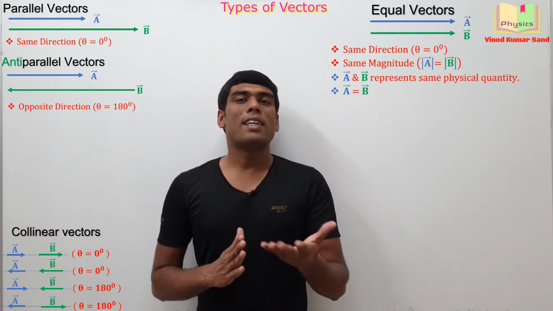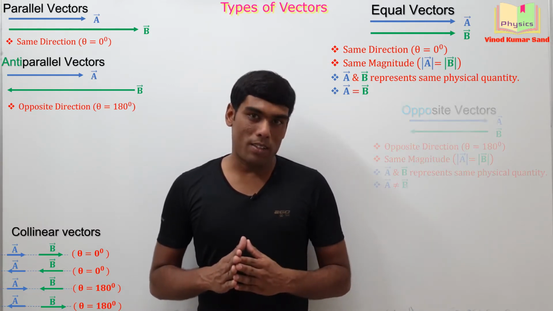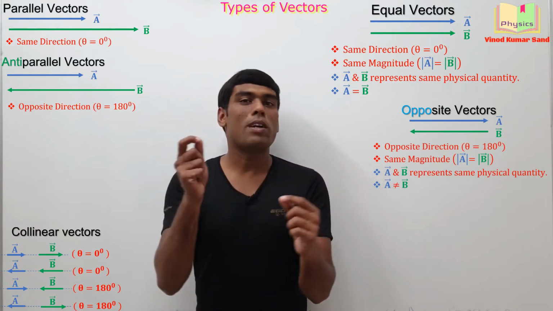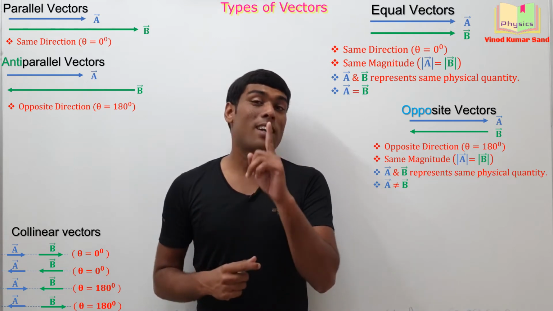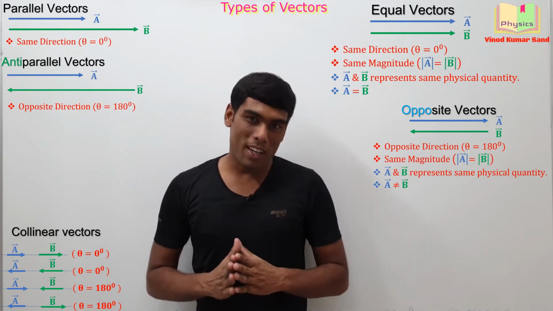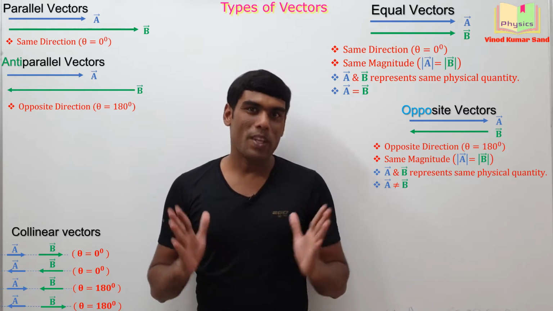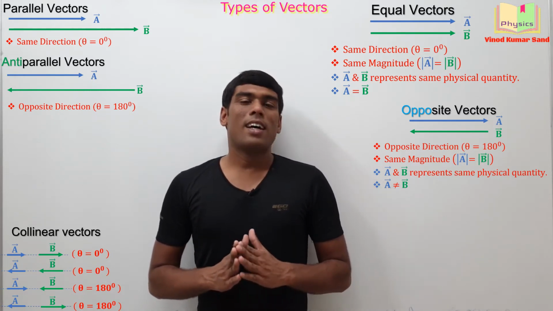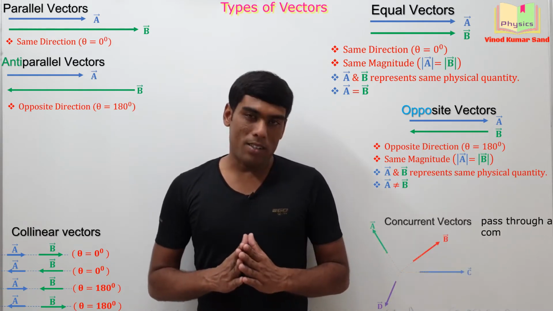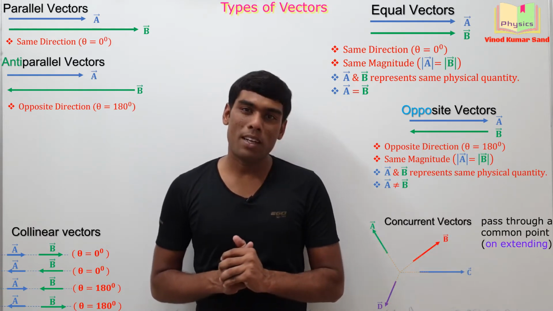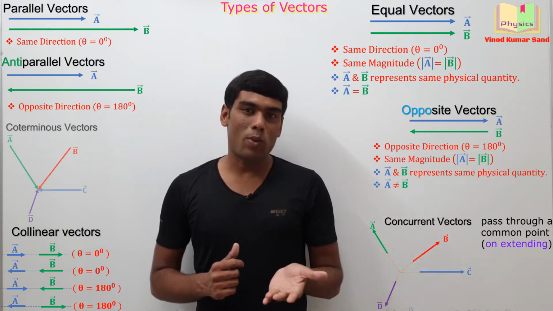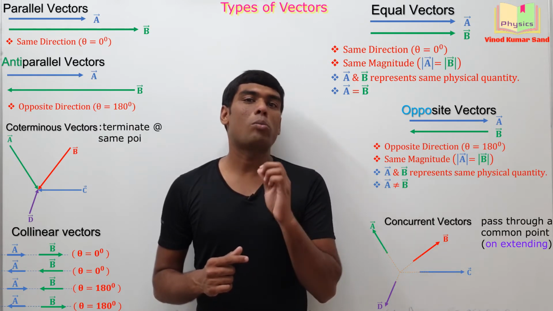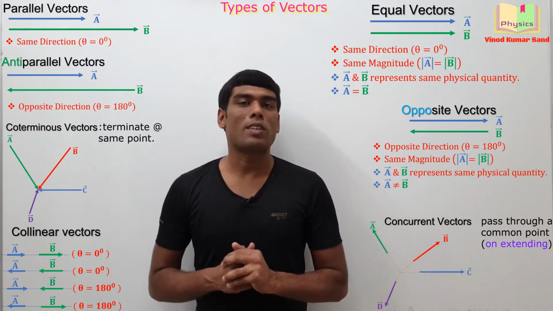Okay. Next variant is the opposite vectors. Opposite vectors are those vectors which have the same magnitude but opposite direction and represent the same physical quantity. Fine. Theta will be 180 degree for the opposite vectors. Next is the concurrent vectors. You can see the diagram here. Next one is the coterminous vectors. As the name indicates, these are the vectors which are terminating or meeting at the same point.